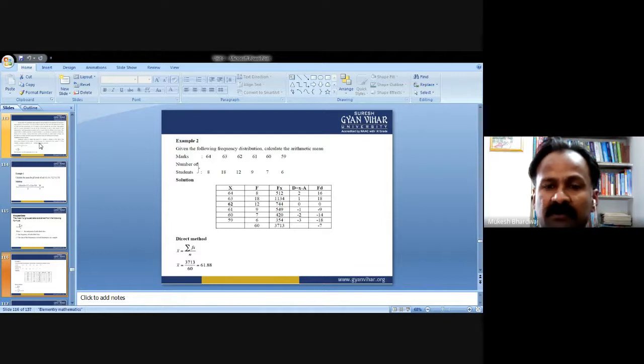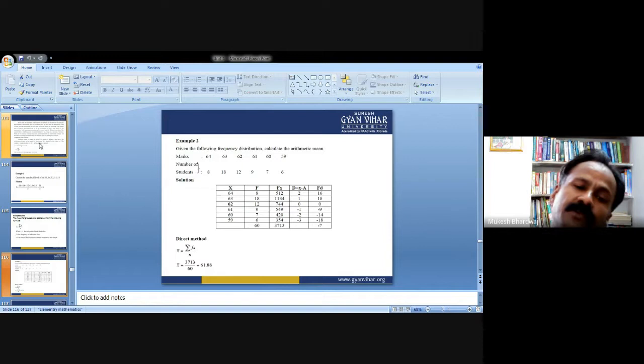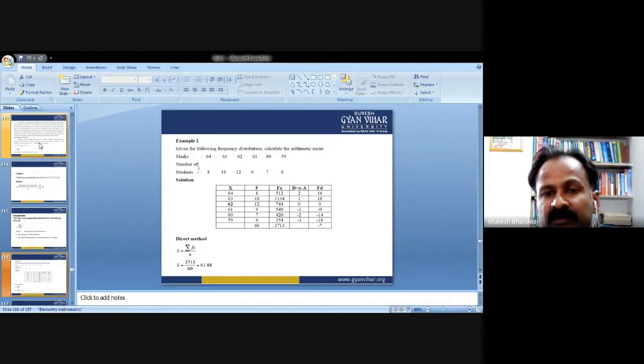As for the fourth and fifth columns, we do not require them. They are just used for shortcut tricks and methods, but we don't require that. Now, according to the formula, we need to find the mean for the grouped data. X bar equals summation fx divided by summation f. The summation of fx we have already found in the table, which comes out to be 3713, divided by the total number of students, 60. So the average comes out to be 61.88.